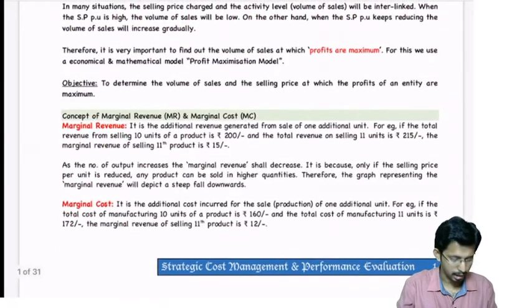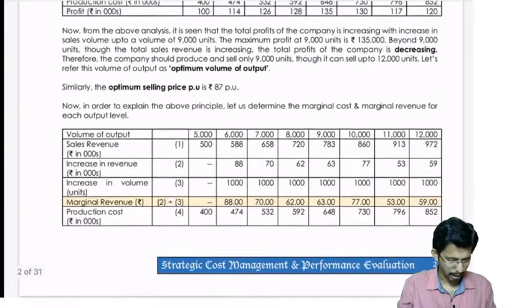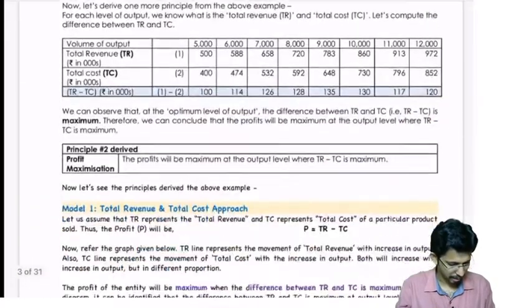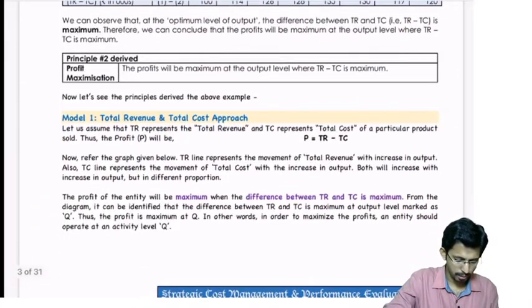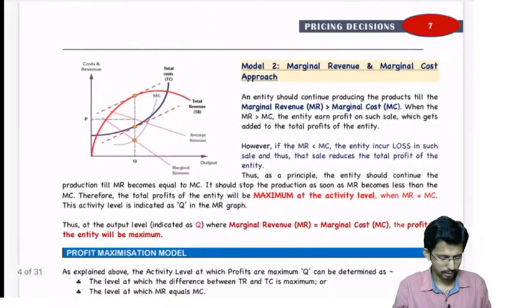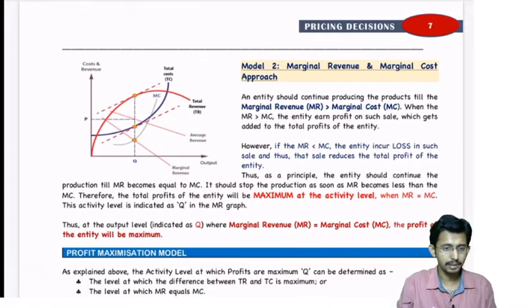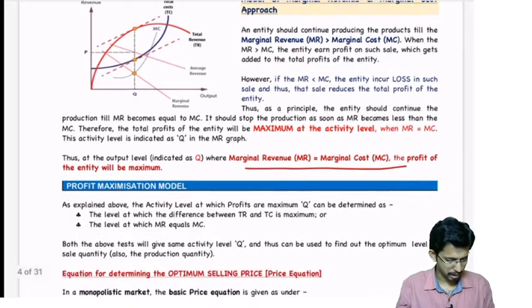Then we saw the concept of marginal cost and marginal revenue. Then some examples we have already discussed in the class. Then the principles: total revenue, total cost approach for maximization of the profits. TR minus TC, the profits will be maximized. That principle we have shown in the morning. Then marginal revenue and marginal cost approach for computing the profitable optimum selling price. That also we saw, that when MR is equal to MC, the profits will be maximum. Those principles we have seen.